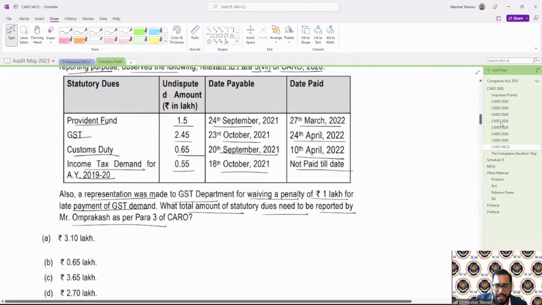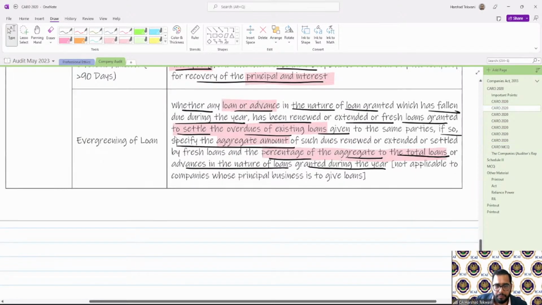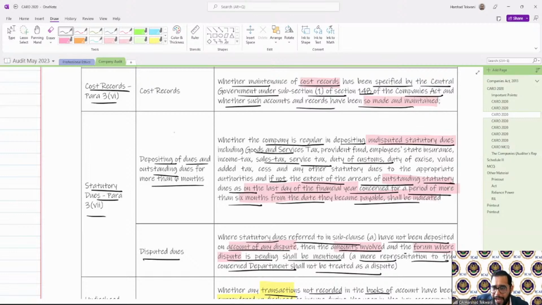Now, if you see para 3 clause 7, it talks about undisputed statutory dues outstanding as on the last day of the financial year for a period of more than 6 months.